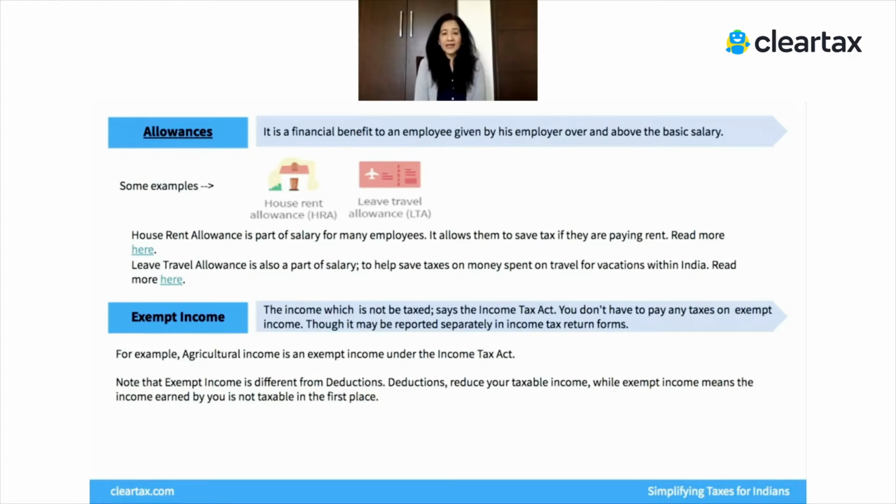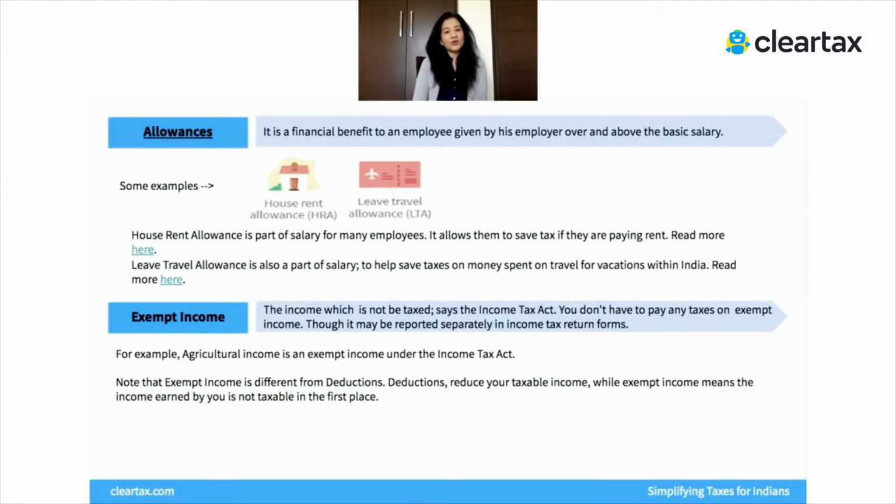The Income Tax Act, the one that we spoke about, has information on how these allowances should be taxed. There are certain laws on the basis of which tax should be deducted or an exemption can be claimed on certain allowances. Say, for example, you are living on rent and paying rent, then you can save tax on your house rent allowance, right? If you go to our website, you will see that we try to cover every single type of allowance that an employer might be paying, and you can read about them in more detail.